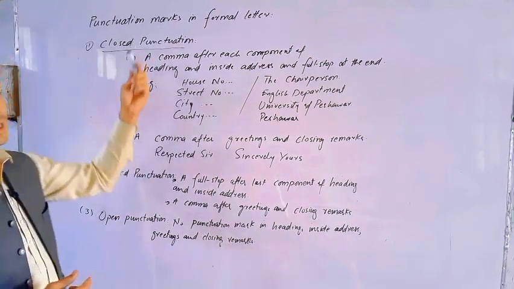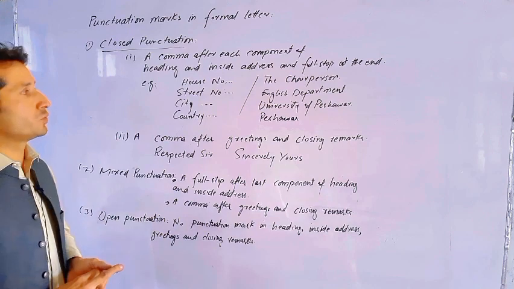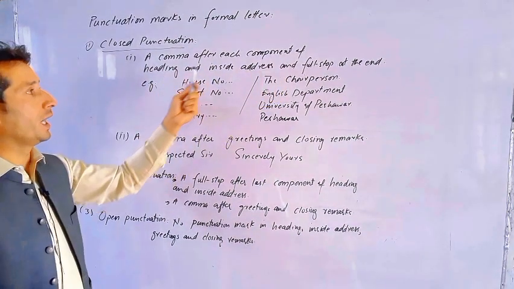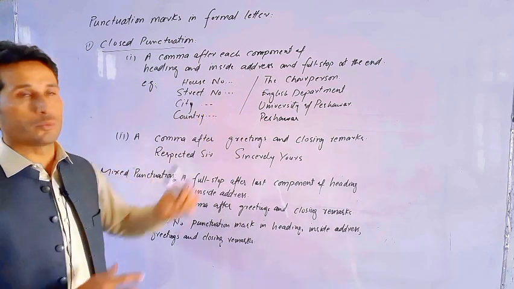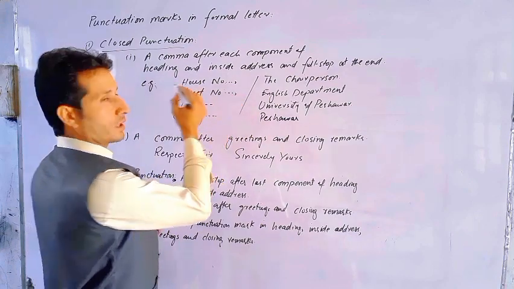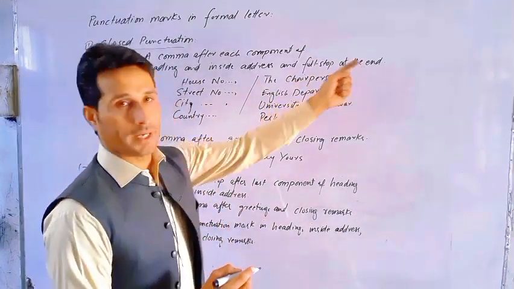The first one is called closed punctuation. It is an outdated way of using punctuation marks, where we put a comma after each component of the heading and inside address. So after each component we put a comma, like house number, comma, street number, comma, city, comma, and a full stop at the end.